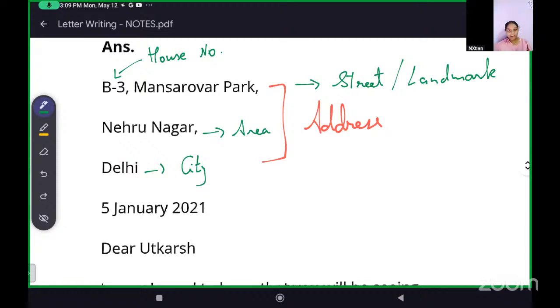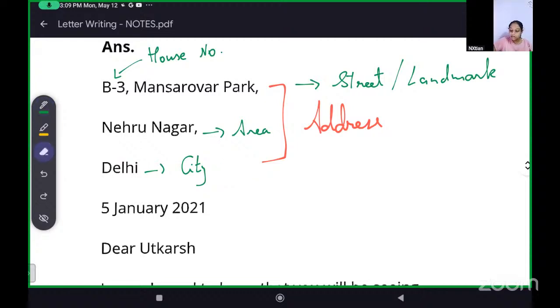Then you can put any landmark, any famous thing in your locality. Then the area name, colony name, and then city name. Also, pin codes are sometimes used in letters, formal letters usually. In informal, not so much, but you can put the Delhi pin code, but only if you remember it. Don't put incorrect pin codes, you lose marks. If there's some place you remember the pin code, then only you put it. Otherwise, no pin code.